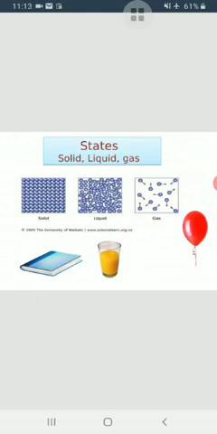In solids, the molecules are very tightly packed as they are very close together. They attract each other very strongly. This force of attraction keeps them together, and the position of molecules in the solids are fixed. They can only vibrate about their fixed position only.